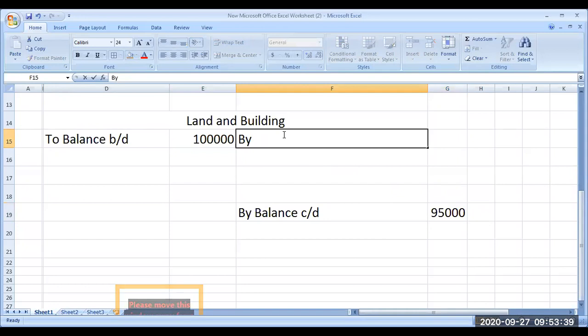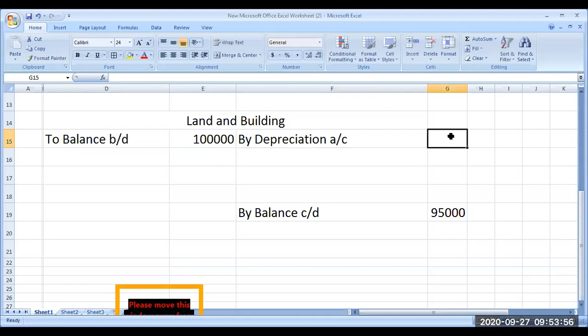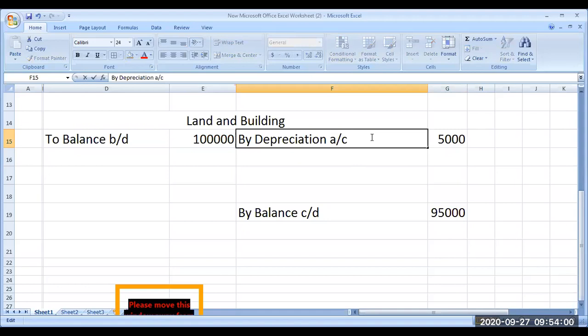The sale of building. Yes, sir. Sale of building, possible. But more logical, depreciation. Yeah, that is the first possibility. If it is 50,000 or something, we can assume that it is a sale of building, the portion of building you sold. We can assume like that. But here it is not so. It's only a very small amount. So we are taking it as depreciation.